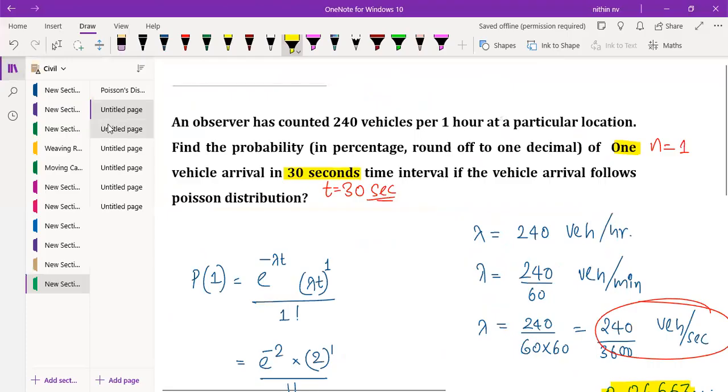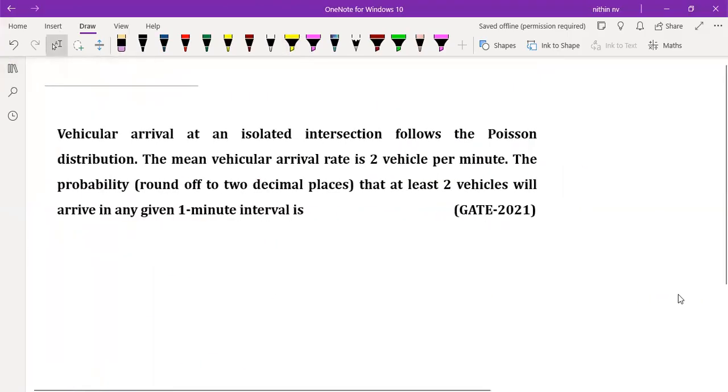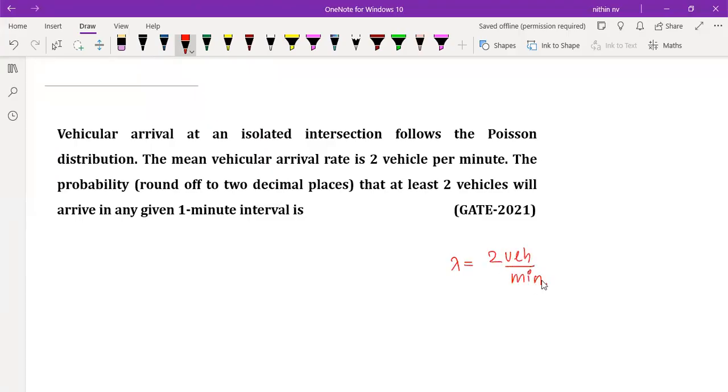Now let me take another question. We are going to discuss a good number of questions here so that the concepts will be clearer. Now look at this question. Again, they told that it follows Poisson distribution. Even if this statement is not there, we still assume that it's a Poisson distribution. There is no need to give that statement. They are giving it just to give you better clarity. Now the mean arrival rate is 2 vehicles per minute. What is the meaning of that? Arrival rate is 2 vehicles per minute. This is what is given in the question.